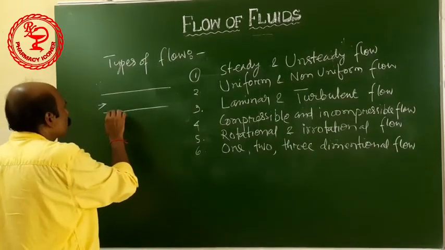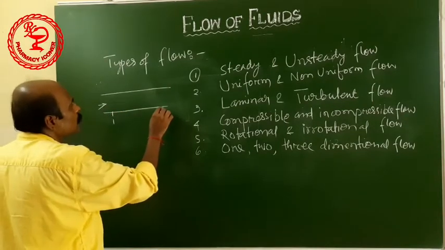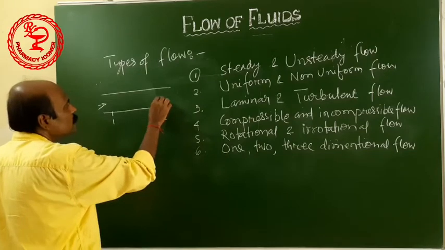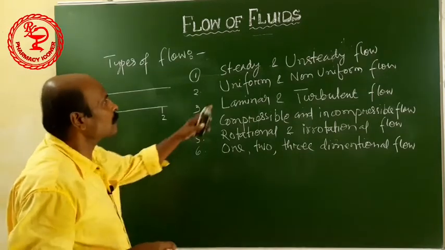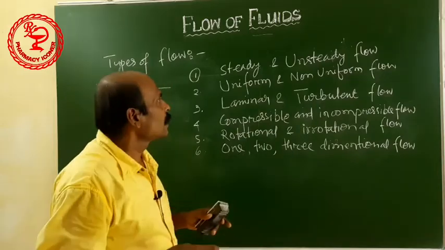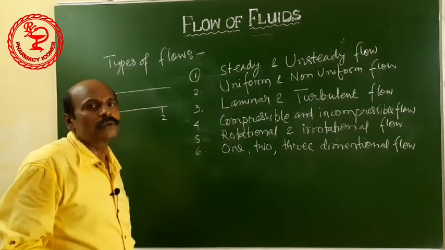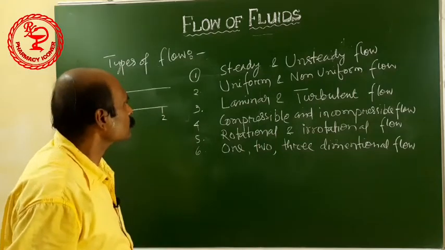That is, whatever the velocity at point 1, at point 2 it will be the same velocity. That is called uniform. That means it is flowing uniformly. And non-uniform is when velocity changes with time and space.